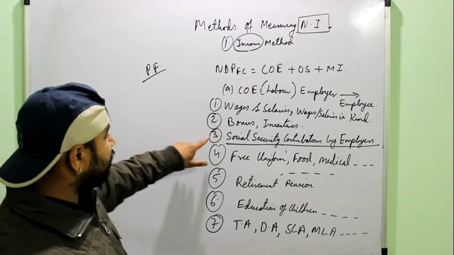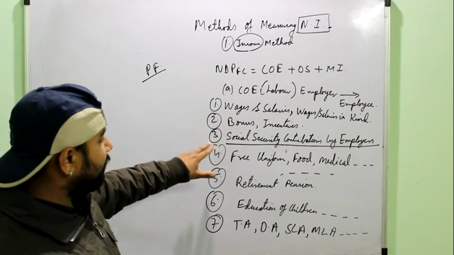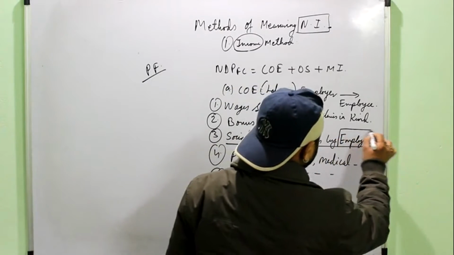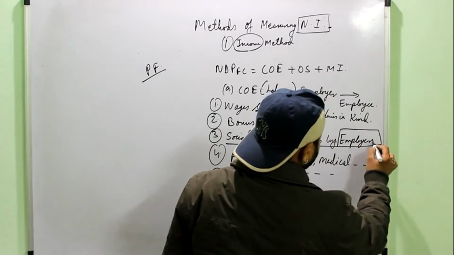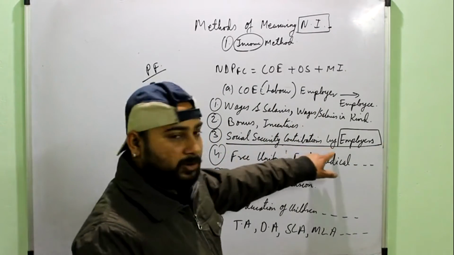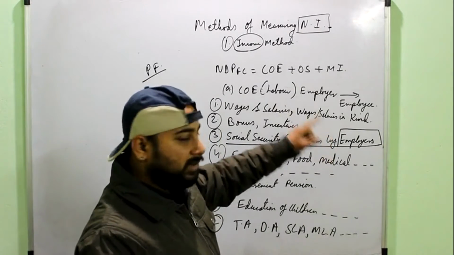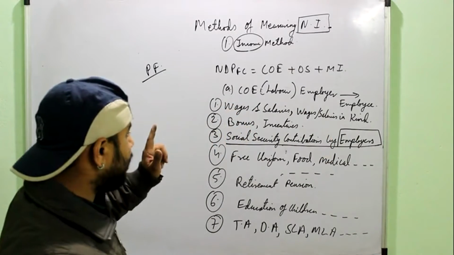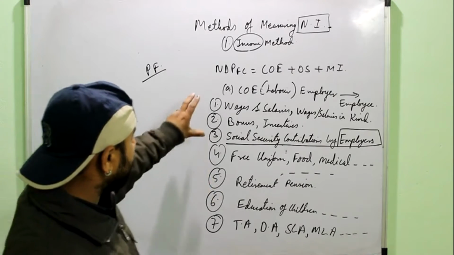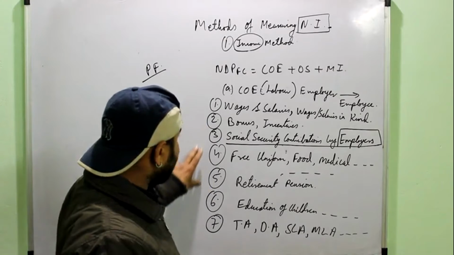So that is a contribution to the social security scheme, or maybe some insurance or other thing. One more thing you have to take care of is that only when it is the contribution by employers will it be added. If it is the contribution by employees, then it will not be added. It means it has already been added in the salary of the employee. Then these are the various elements of COE which you have to add.